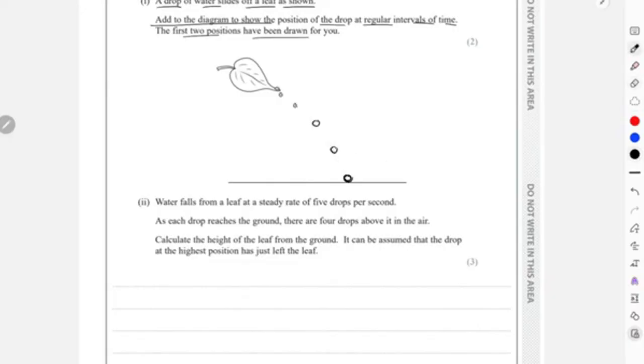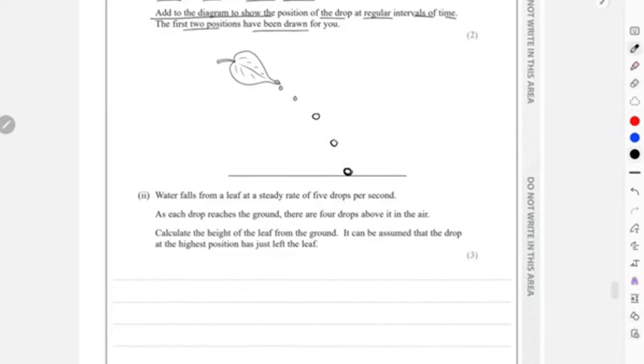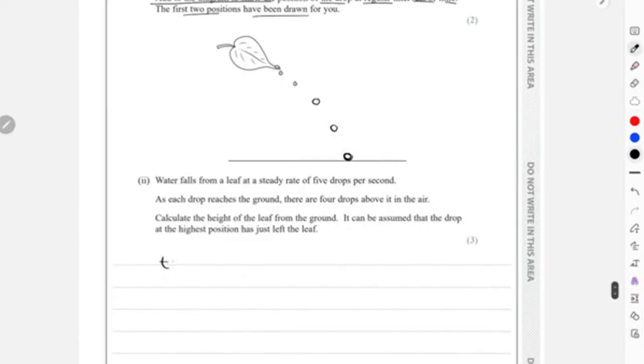Now from this part again, it was stated that the rate was 5 drops per second, right? 5 drops per second means that time would be 1 over 5, that is 0.2 seconds. Like we are doing the unitary method over here, if 5 drops take 1 second, then 1 drop is going to take 1 over 5, that's 0.2 seconds, right?